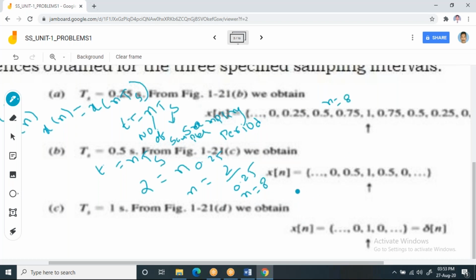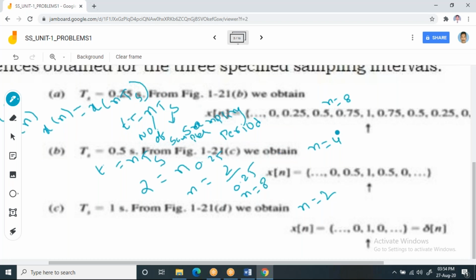Now if you consider Ts equal to 0.5 for the second case, then you will get n equal to 4. Then if you apply Ts equal to 1 second, in this case you will get n equal to 2. That means the number of samples. Try to understand, this is the relation between a continuous time signal and the sampling period based on the number of samples.